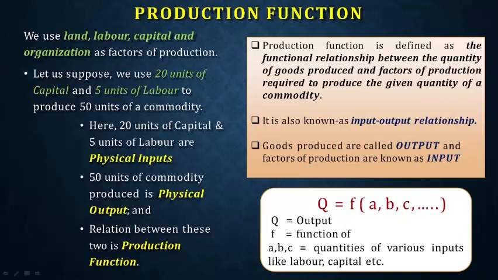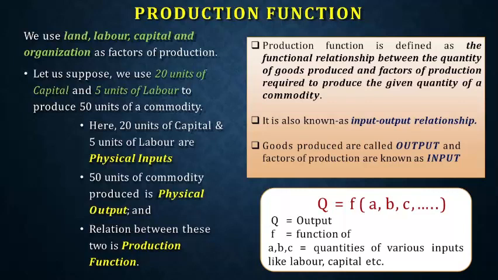As you see, we use land, labor, capital, and organization as factors of production. Let us suppose we have 20 units of capital and 5 units of labor, and we can produce 50 units of commodity. So with 20 units of machines and 5 units of labor, we can produce 50 units per day. Here 20 units of capital and 5 units of labor are physical input, and 50 units of commodity produced is physical output. The relation between the two is called production function. Instead of going through the text, you can just read this slide and understand it so you can write the concept in the examination.